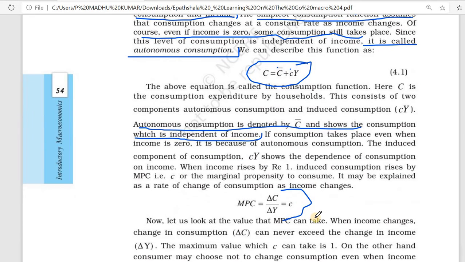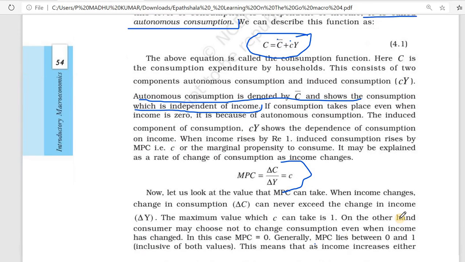Marginal propensity to consume equals change in consumption divided by change in income. Suppose 10 rupees of consumption increases due to a 20 rupee increase in income. That is the MPC, marginal propensity to consume.